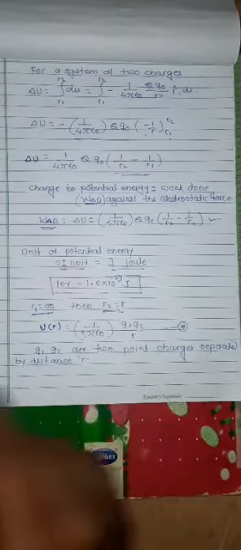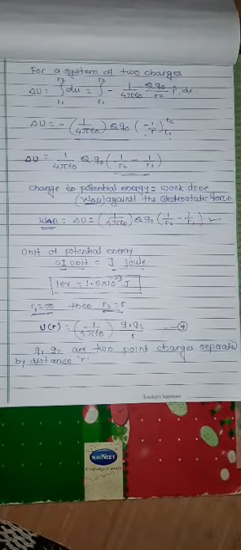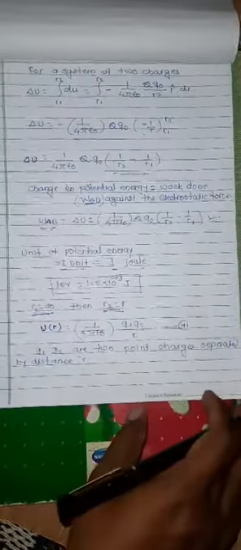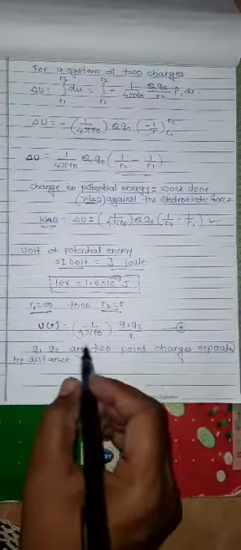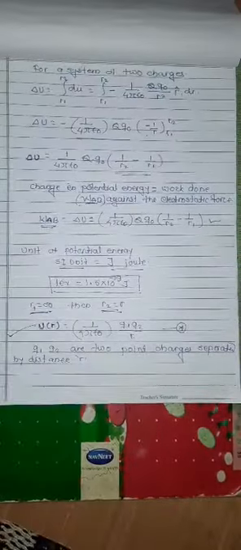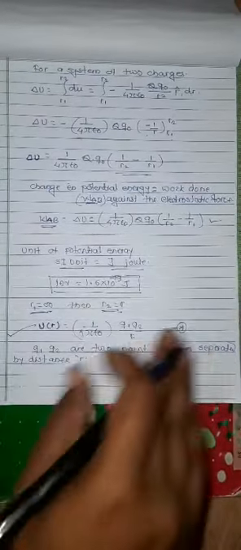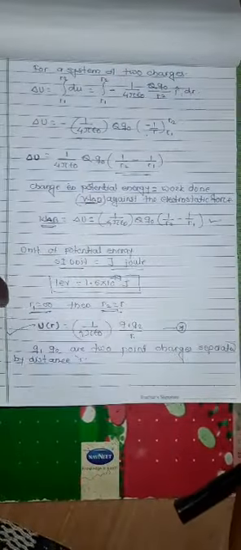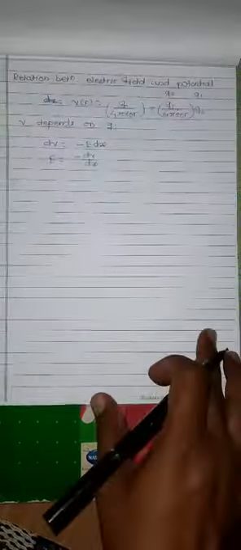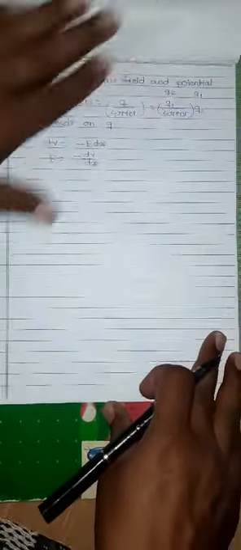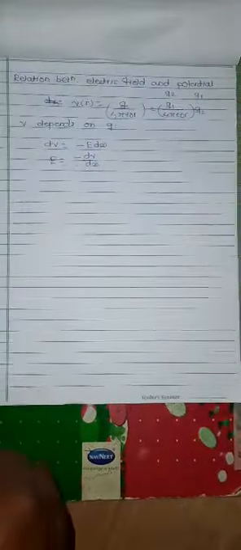q1 and q2 are two point charges separated by a distance r from each other. Now we have to calculate the potential energy, so there should be an expression for the potential energy. After that we have to discuss another topic: the relation between the potential energy and the potential.